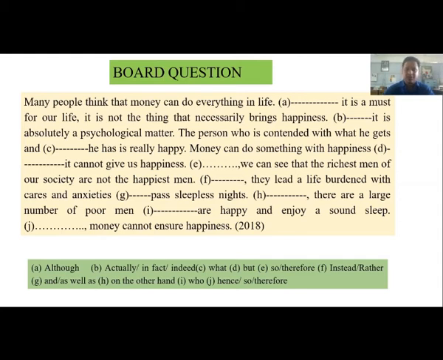H, on the other hand, we can see there are a large number of poor men who are happy, using relative pronoun here, and enjoy sound sleep. J, so, hence, therefore, coming to a conclusion, money cannot ensure happiness. So dear students, you can see the uses of sentence connectors here.